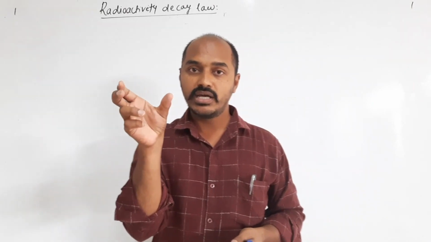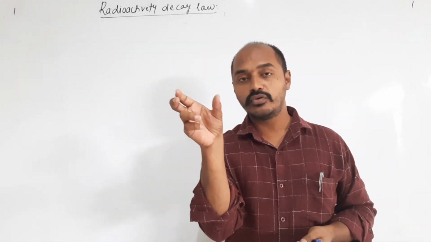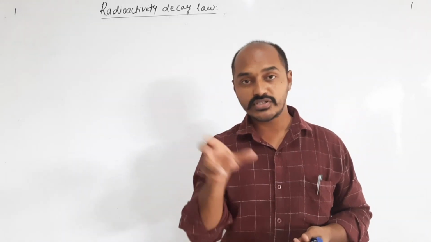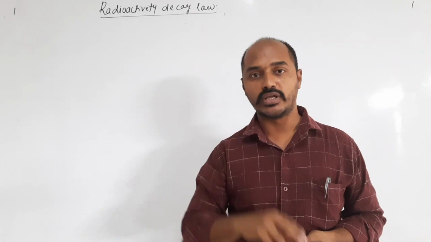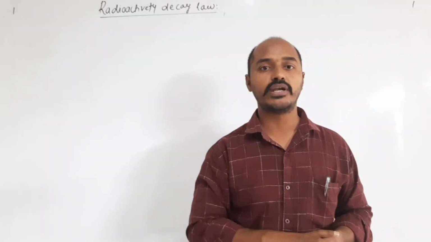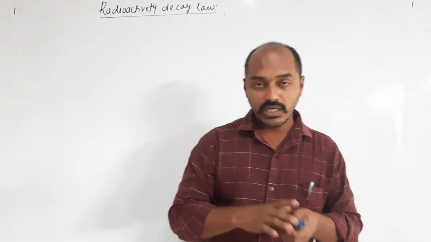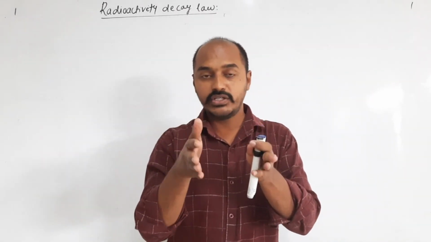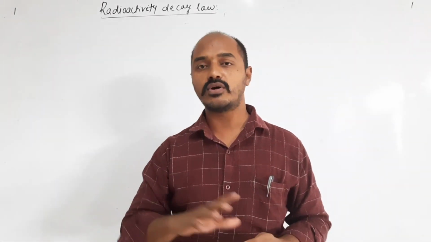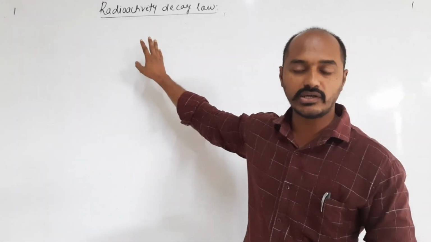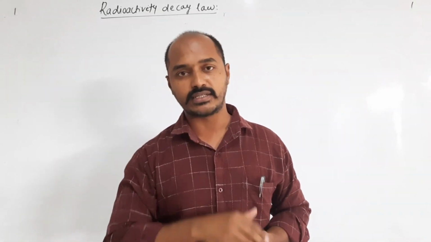Means during the first 3 days, 20 nuclei decayed. During the second 3 days, 10 nuclei decayed. If we go on taking 3-day intervals, the number of active nuclei which get decayed goes on decreasing. This is what the decay law is. As time passes, the number of decays taking place decreases.